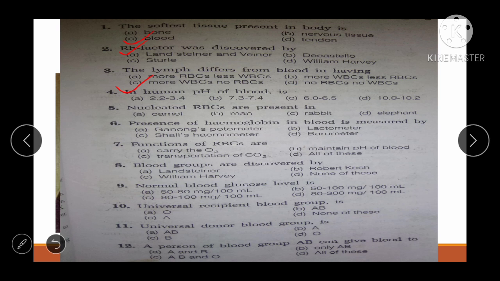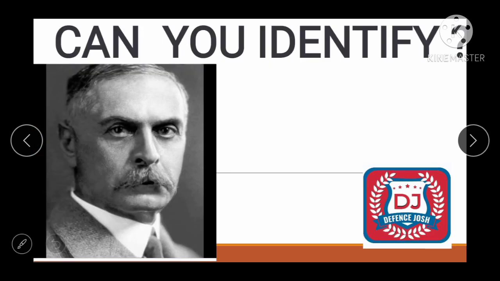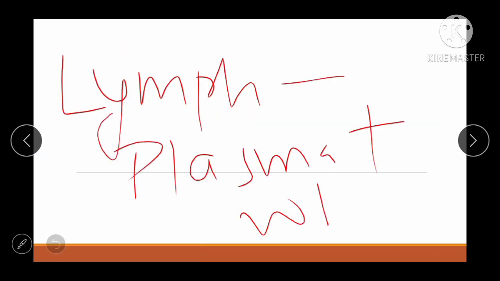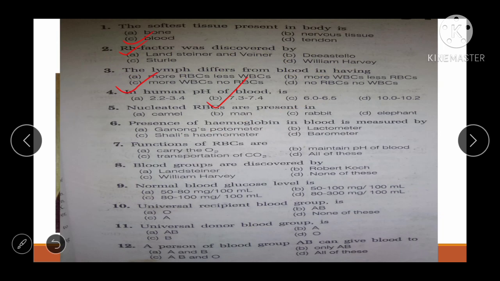Next question is, in humans the pH of blood is, I told you about the alkaline nature of the blood, so 7.3 to 7.4. All right, next one is: nucleoid RBCs are present in. See friend, जो हमारी RBC होती है उसमें न्यूक्लियस नहीं होता. ठीक है. ये बोल रहा है ऐसा कौन सा mammal है जिसकी RBC में न्यूक्लियस होता है. Let's see, options are camel, man, rabbit, elephant. So the correct answer is camel.